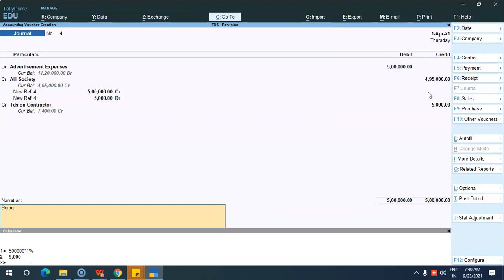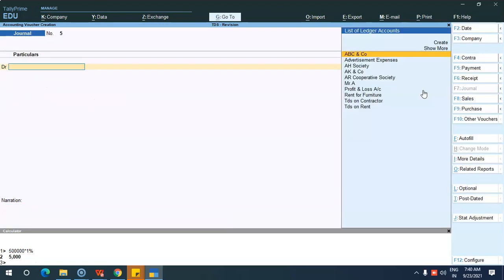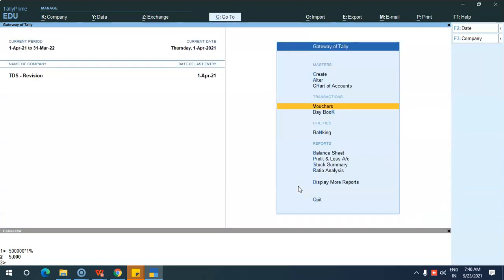Okay, TDS on contractors 5,000, being the advertisement charges, TDS Society. Okay, so this is the way you can fix the lower rate or zero rate transactions.